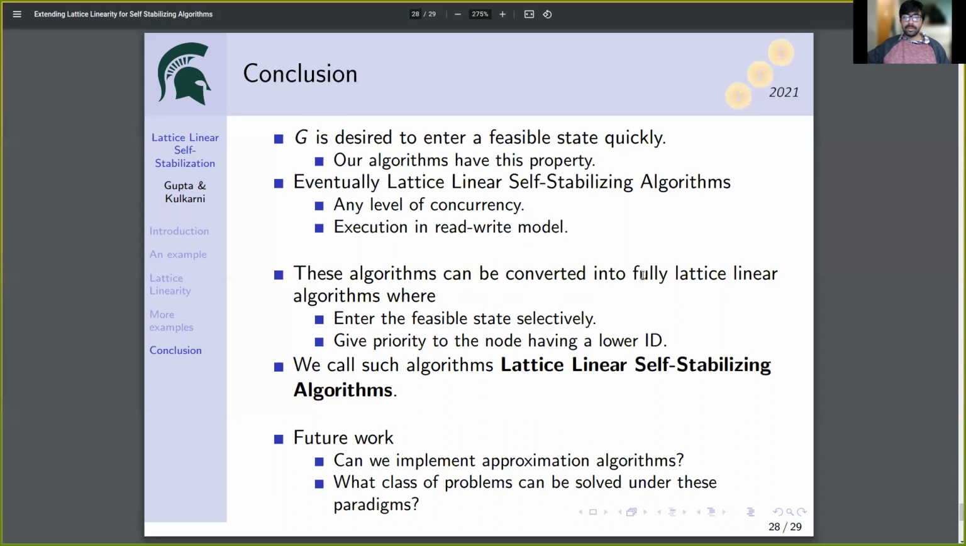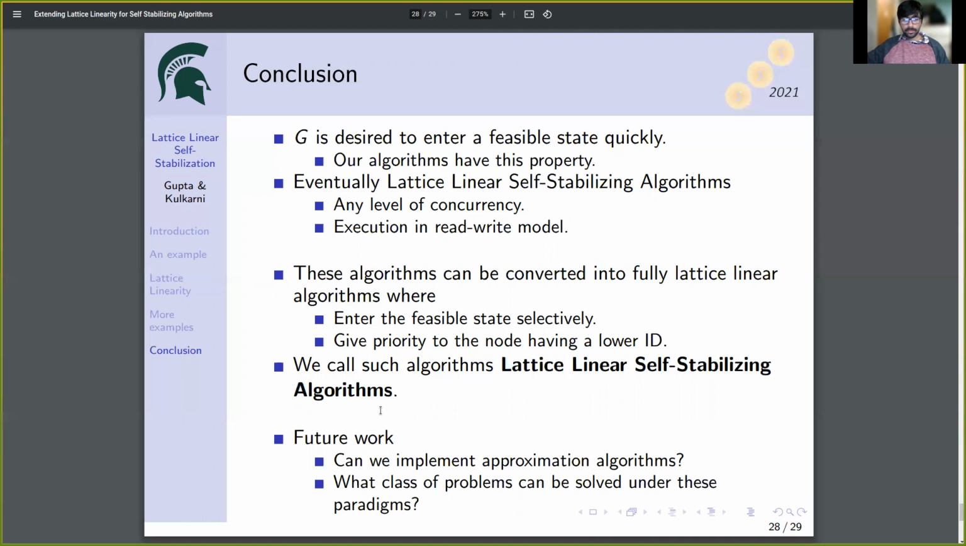These algorithms can be converted into fully lattice linear algorithms, where in addition to being selective to enter an optimal state, we have to be selective while entering feasible state as well. And here we will give priority to the nodes with lower ID. We call such algorithms lattice linear self-stabilizing algorithms.